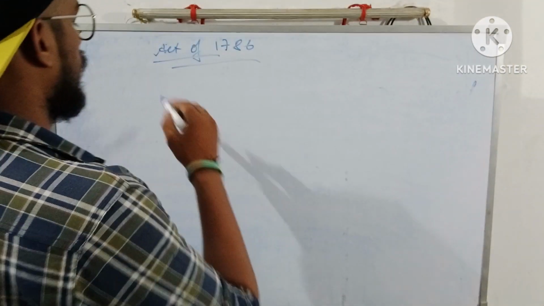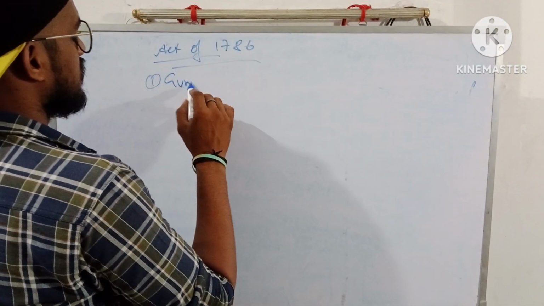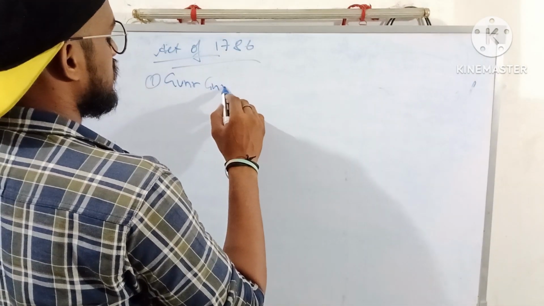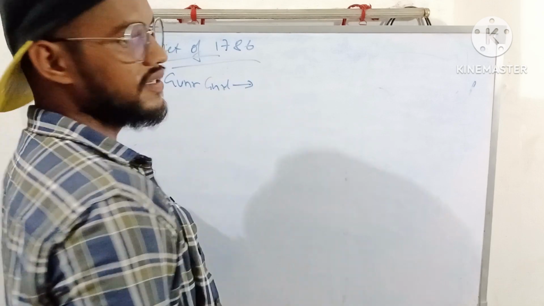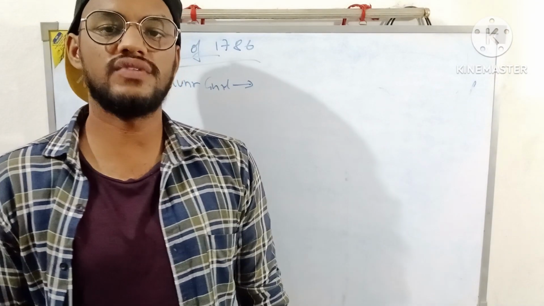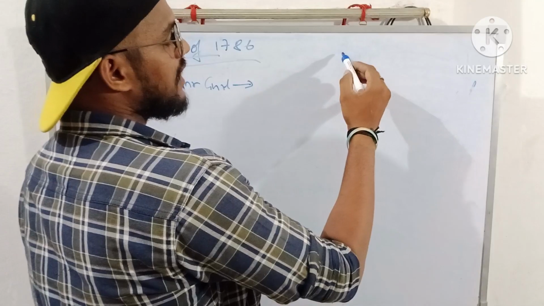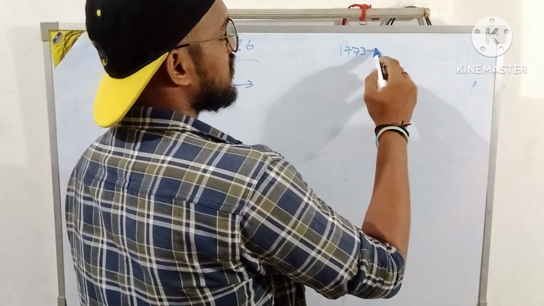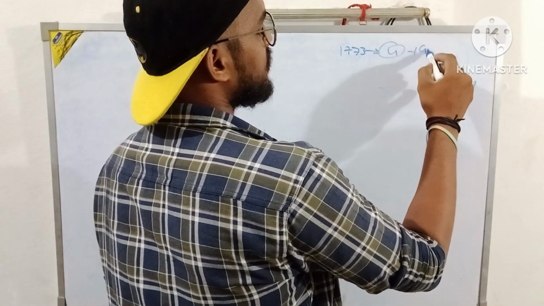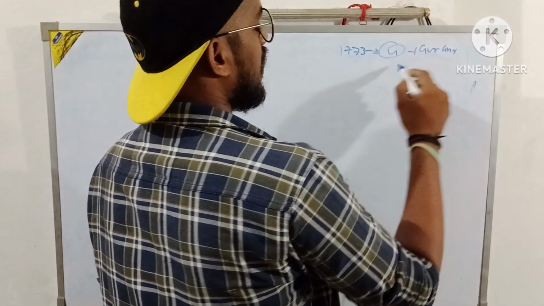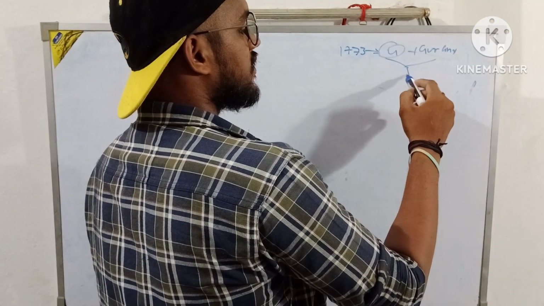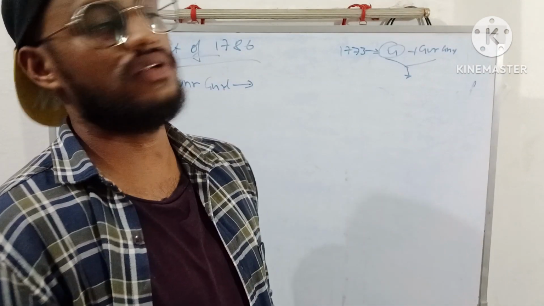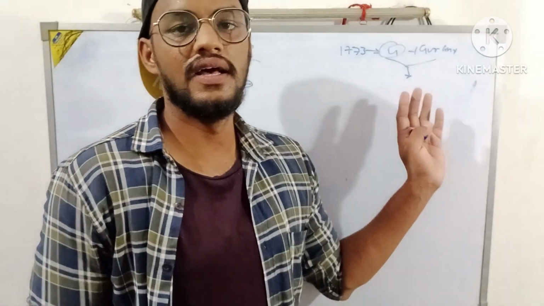The first provision was that the Governor General demanded to override the power of the council. See, a council was made in 1773. There were 4 members along with the Governor General. Anything regarding Indian law and administration used to be decided by this council.